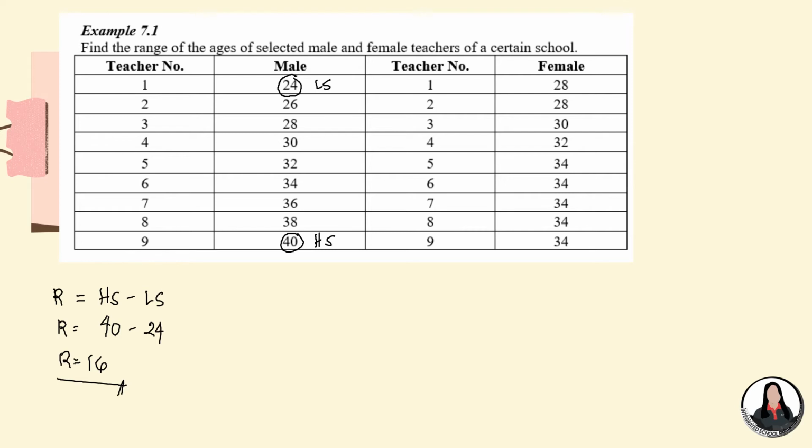How about the range for the female faculty? Same is true with the formula. We have R is equal to HS minus LS. So, the highest score for the female, for the last two columns, again, is arranged in ascending order. Okay, so 28 is the lowest score and 34 is the highest score. So let us just substitute 34 minus 28. So we have 6. So our range for the female faculty is 6.